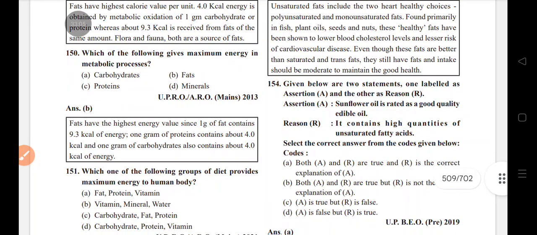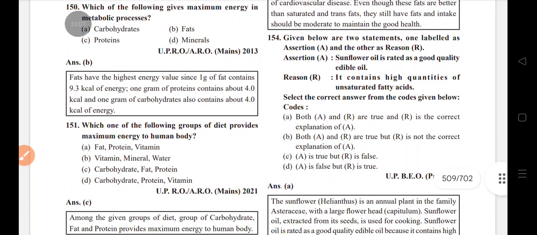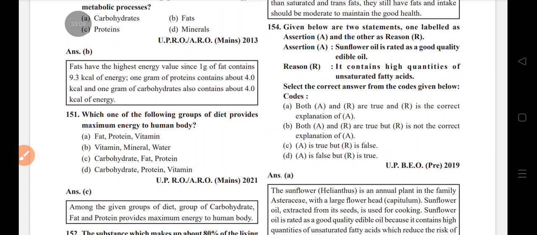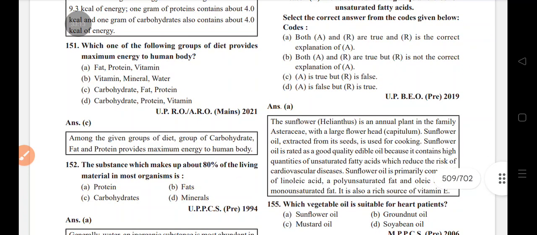Maximum energy in metabolic process: fat. Diet providing maximum energy to the human body: carbohydrate, fat, protein. The substance which makes up about 80% of the living material in most organisms is protein.